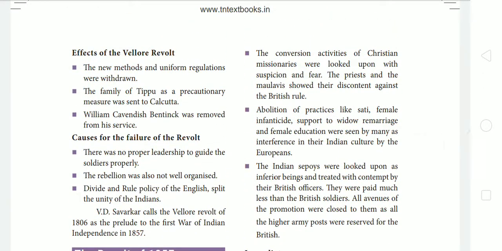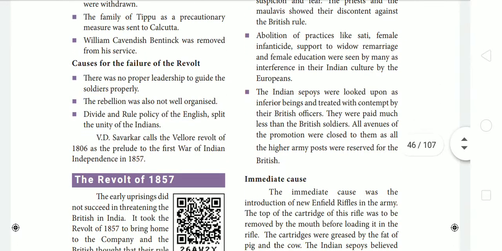Then the conversion activities of Christian missionaries were looked upon with suspicion and fear. The priests and the Maulvis showed their discontent against the British rule. The British used to convert Hindus and Muslims into Christians through their Christian missionaries. So it was opposed by the people in India.